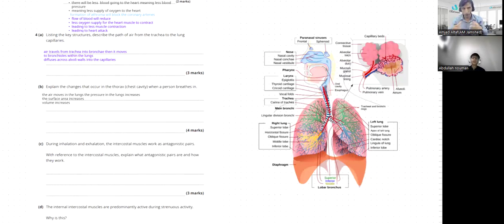Right? So this is what you have to mention here. Intercostal muscles are contracting here. These are external intercostal muscles, just on the ribs there. So when the intercostal muscles contract, it lifts the rib cage up and out. So you can see your rib cage is getting up. The diaphragm contracts and flattens.